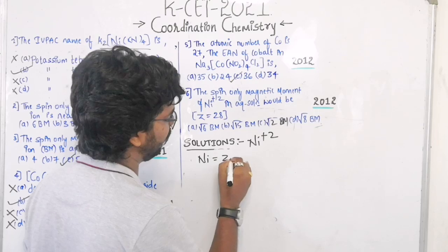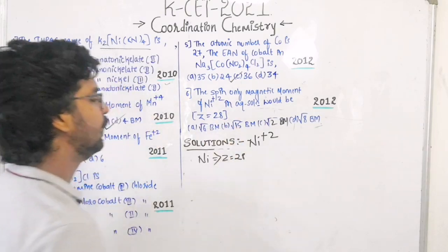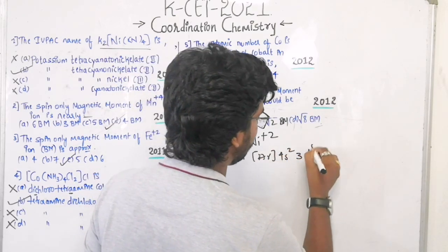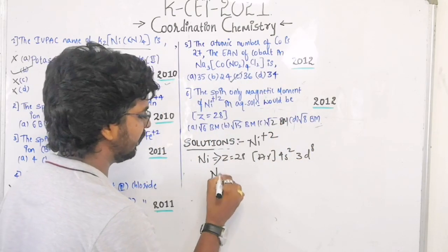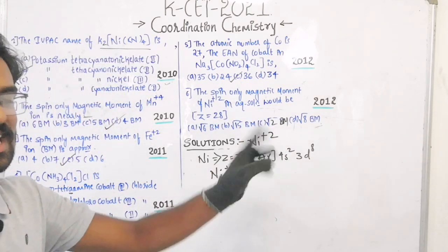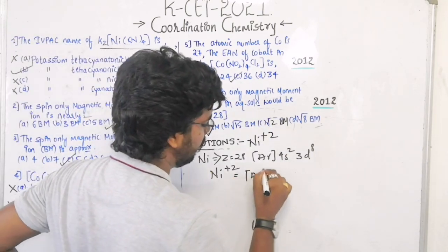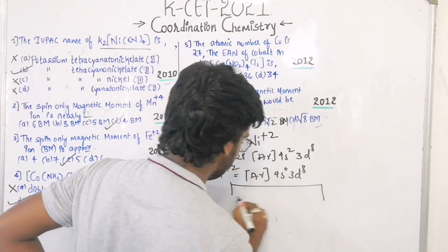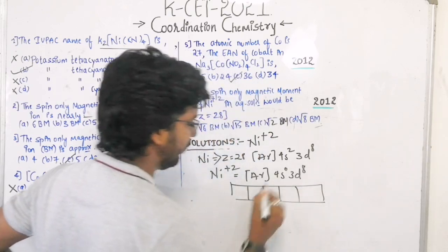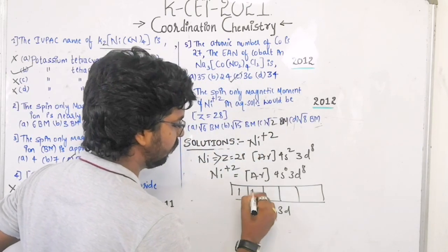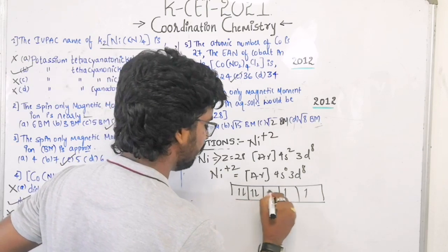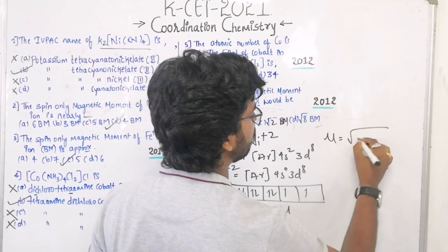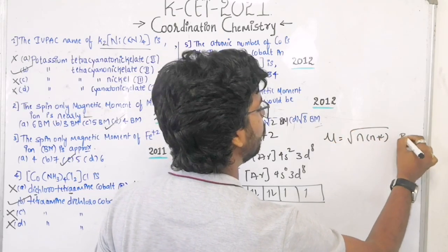Atomic number 28. They have given atomic number 28, that is argon 4s2 3d8, but the given complex has nickel present in the +2 state. 2 electrons have been lost here, that means argon 4s0 3d8 is the outer electronic configuration. 8 electrons are there in 3d. We know that the magnetic moment is given by mu equal to square root of n into n plus 2 Bohr magneton.